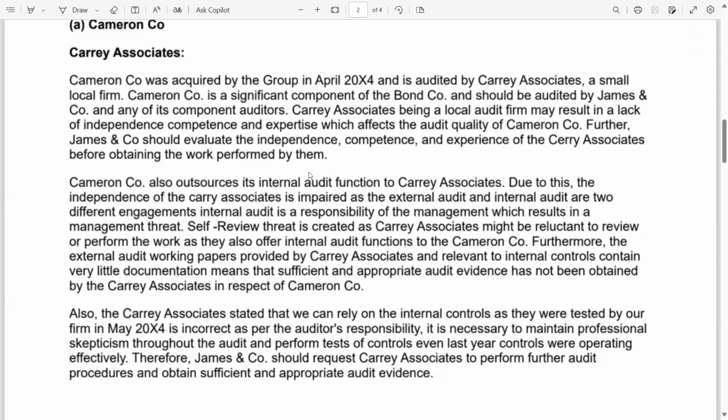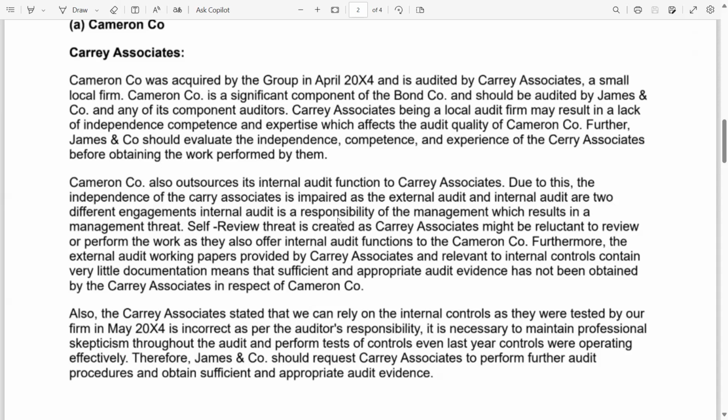Due to this, the independence of Carey Associates is impaired, as external audit and internal audit are two different engagements. Internal audit is a responsibility of management, which results in a management threat. We all know a management threat is a significant threat which can't be reduced or mitigated by any safeguard.